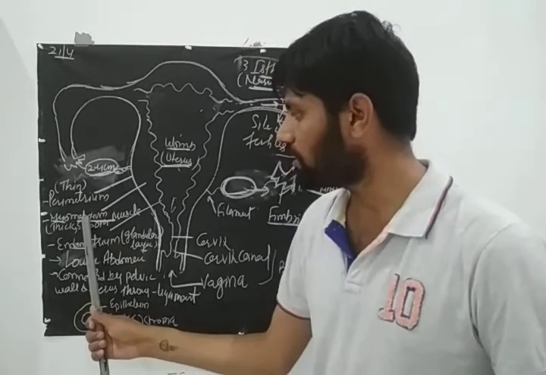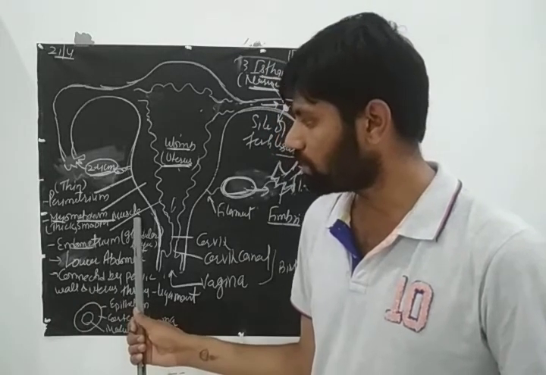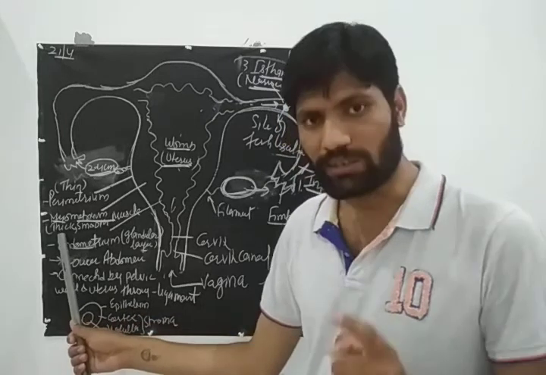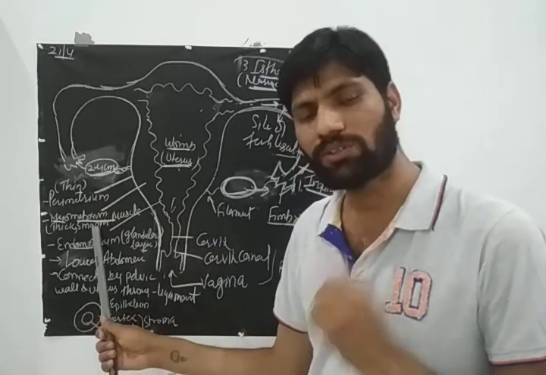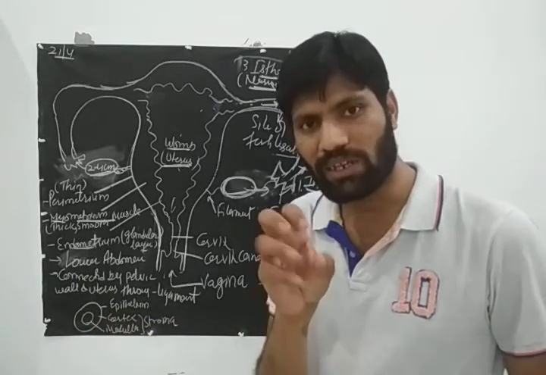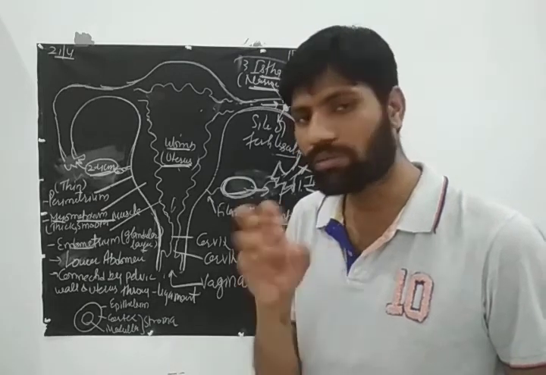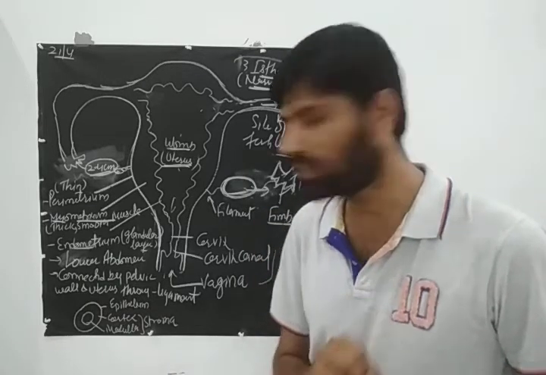So this myometrium is a muscular structure and thick. This is thick and made up of smooth muscle. These smooth muscles help in contraction of the uterus at the time of delivery or parturition.